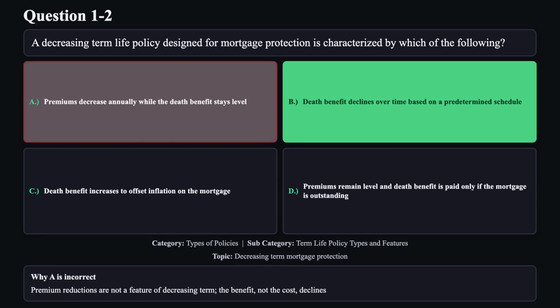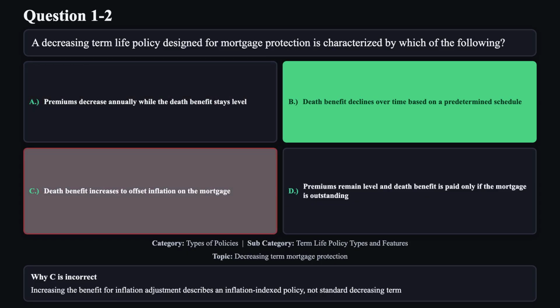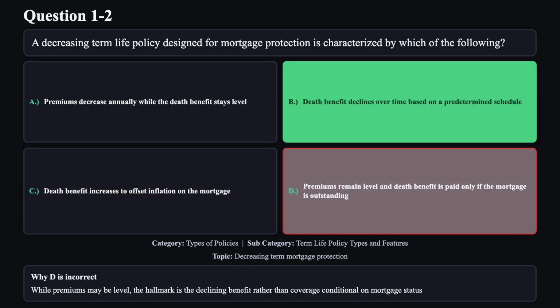Reason A is not correct. Premium reductions are not a feature of decreasing term. The benefit, not the cost, declines. Reason C is not correct. Increasing the benefit for inflation adjustment describes an inflation-indexed policy, not standard decreasing term. Reason D is not correct. While premiums may be level, the hallmark is the declining benefit rather than coverage conditional on mortgage status.